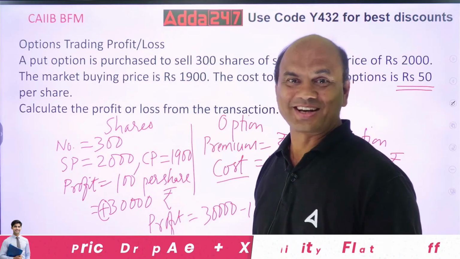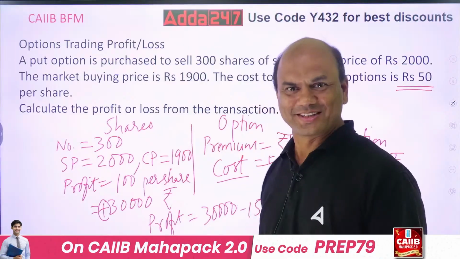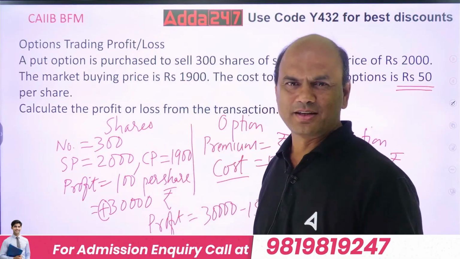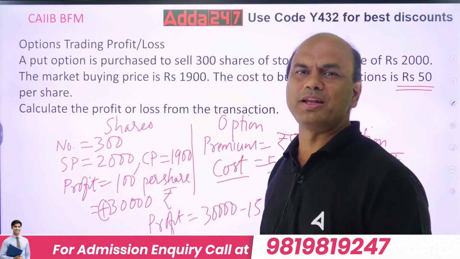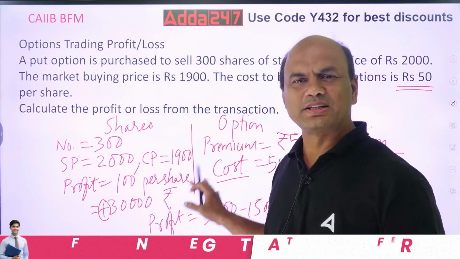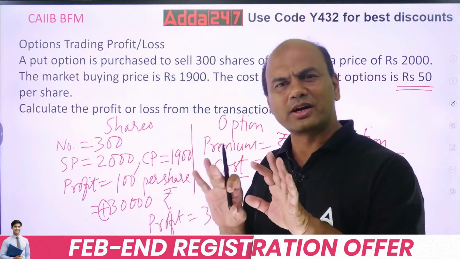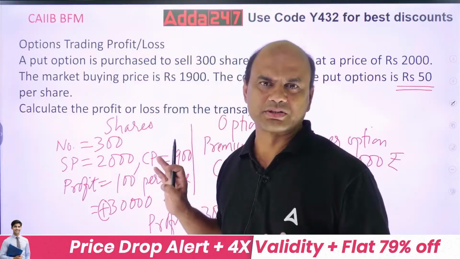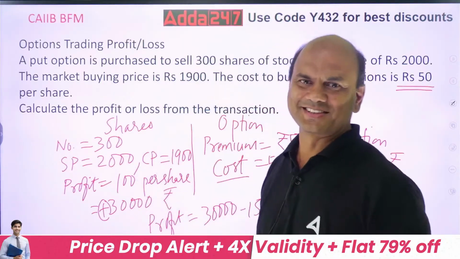Numerical is okay type, not that difficult. That's why I said, if you solve it separately, it's very easy. If you jumble it, because many of the books, many of the teachers will jumble these things. Always try to segregate shares, commodity and options. Then the problem becomes very easy. Okay?